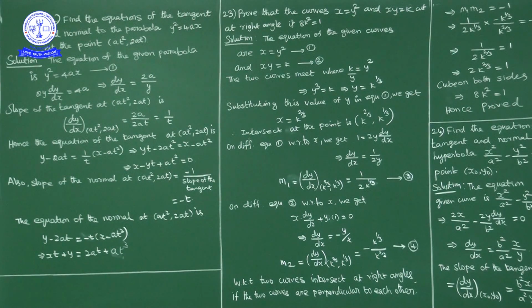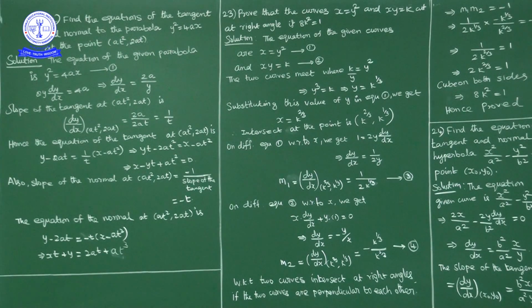Okay, slope of the second curve at (k^(2/3), k^(1/3)) is what we get as m2. M2 is equal to, in place of y substitute k^(1/3), in place of x substitute k^(2/3). So what we get, second curve slope is minus k^(1/3) upon k^(2/3). Okay, now when two curves intersect each other,